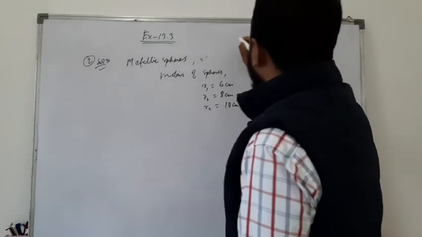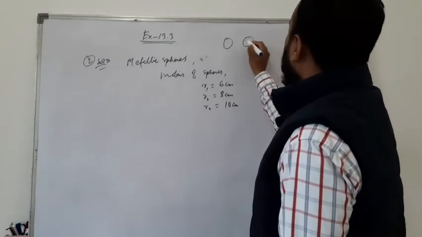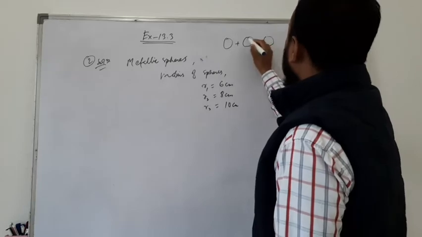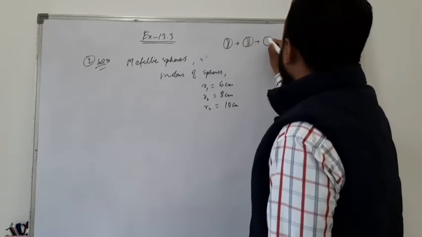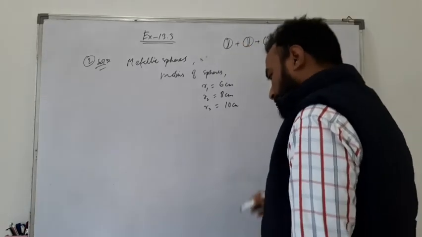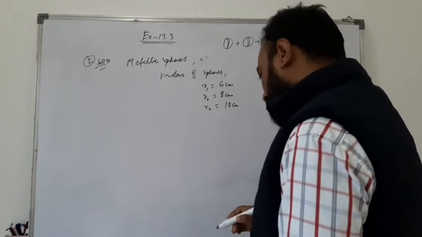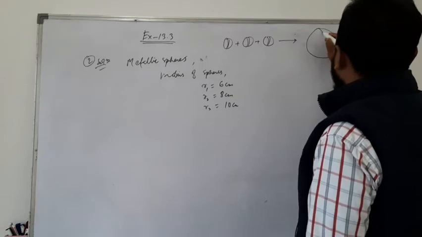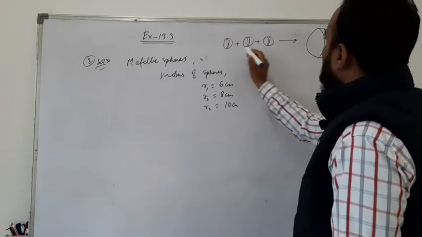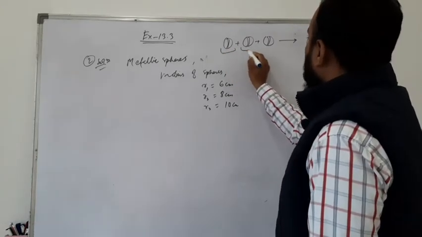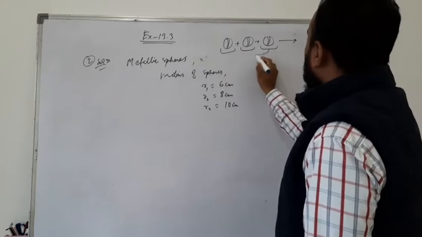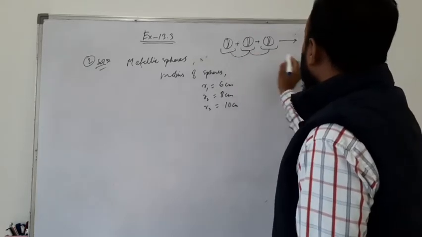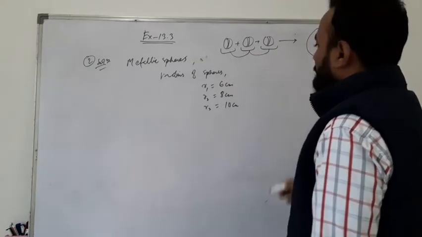These small spheres are melted to form a single solid sphere. So the sum of the volumes of these three spheres is equal to the volume of this bigger sphere.